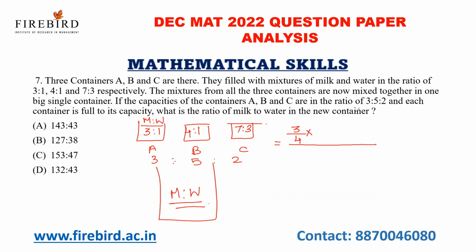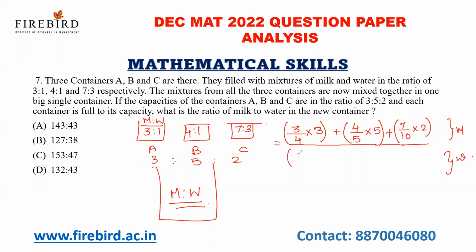So let us take 3 liters as its capacity in the container A. Then plus 4:1, 4 by 5 is the milk part. See, in the numerator I am writing milk part and in the denominator I am writing water part. 4 by 5 into its total capacity 5, plus 7 by 10 into its total capacity 2.